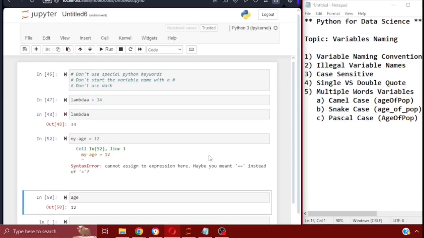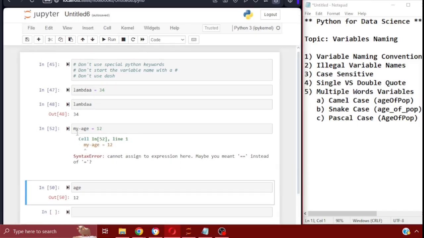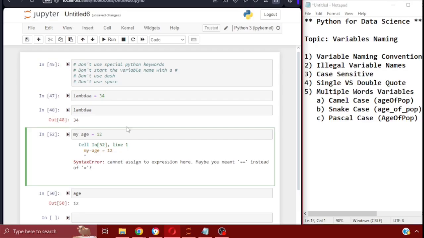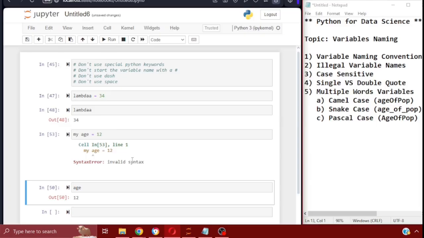It says cannot assign expression here. Maybe you meant to say double equals instead of single equals. This is causing a problem because we're using a non-alphanumeric character here. So your variable name cannot be composed this way. The other one is don't use spaces. For example, if you want to have my space age and you run this, you're going to see that it says invalid syntax, because you cannot have a space between the multiple words in your variable.